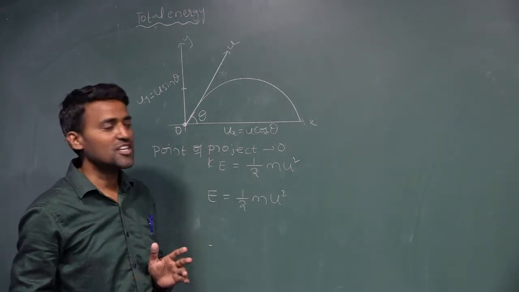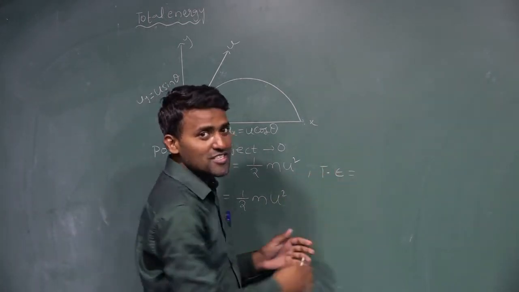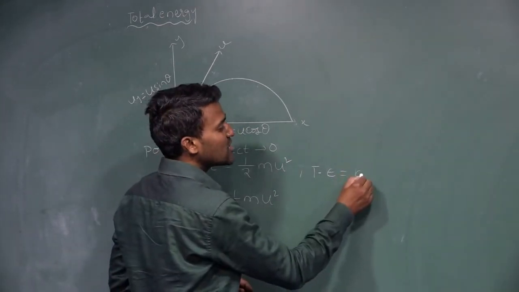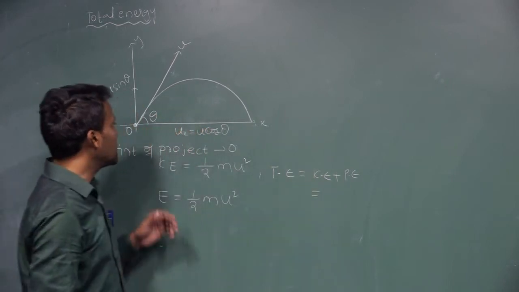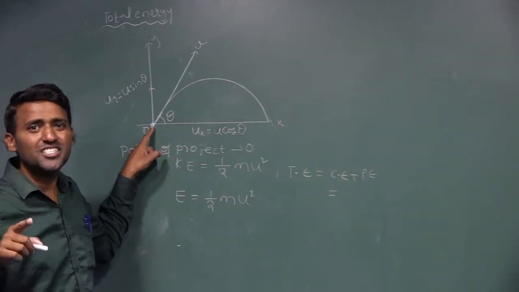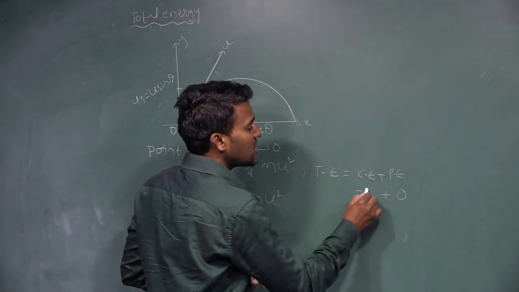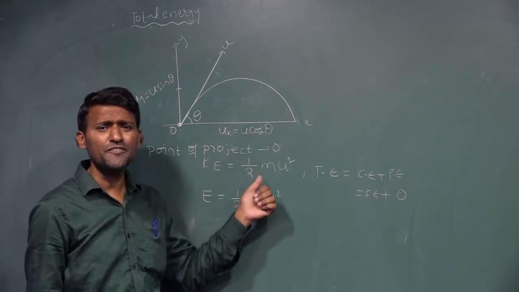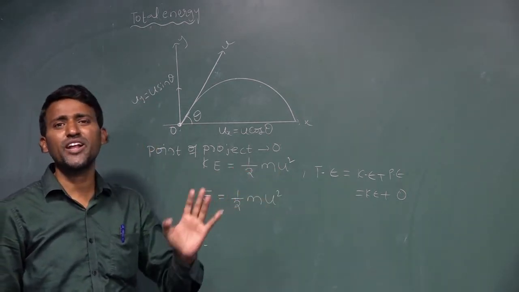So total energy is the sum of kinetic energy plus potential energy. I am writing it for your understanding, children, though it is very simple. Here at this point potential energy is zero, so only kinetic energy is there, which is half m u square. So total energy is equal to half m u square.